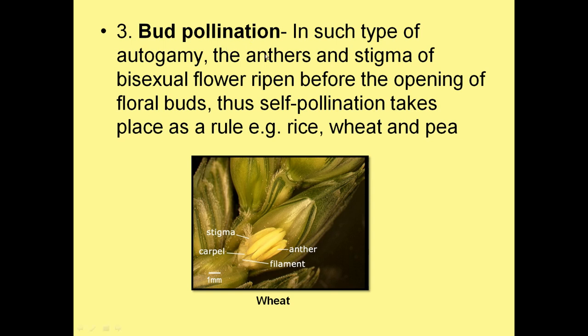Anthers and stigma of the bisexual flower ripen before the opening of the floral bud. Thus, self-pollination takes place as a rule. So, self-pollination is totally unavoidable in this case. Examples are the Poaceae family, that is rice and wheat, and the Fabaceae family, that is pea.